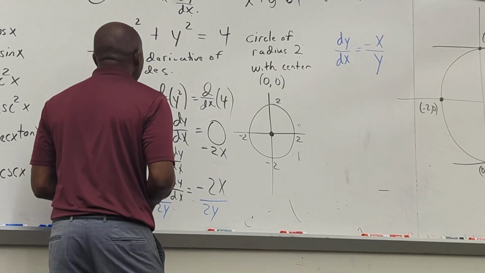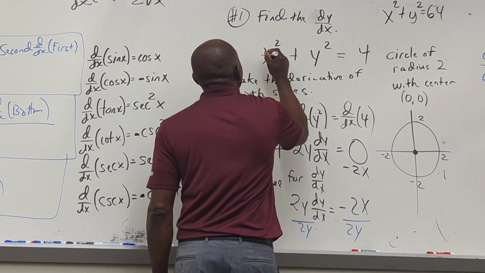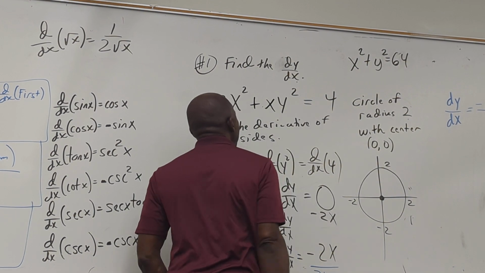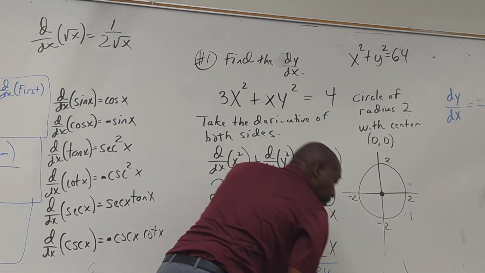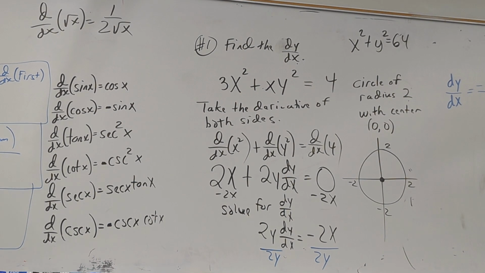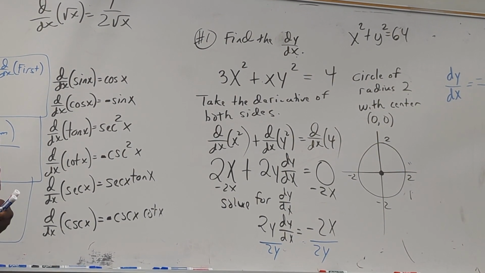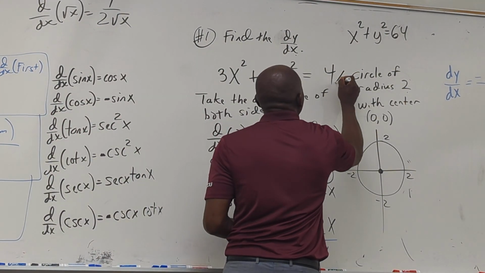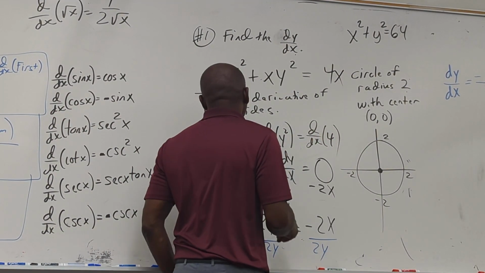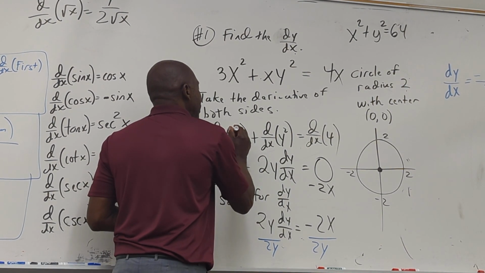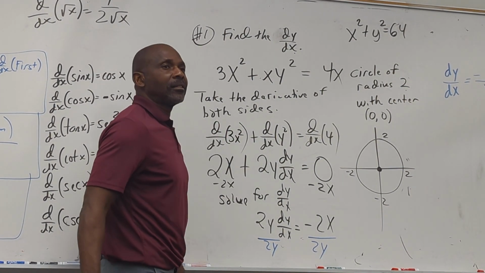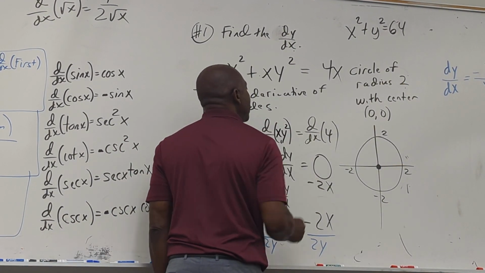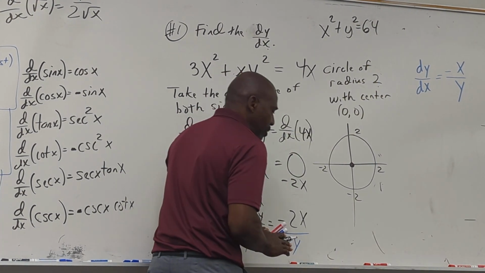Now let's suppose I have to find dy/dx and I got 3x squared, and let's suppose I put plus xy squared. It almost works the same way. Are you ready, class? Let's stick some normal stuff on it. Let's throw a 4x on there. So I'm going to have the derivative of 3x squared plus the derivative of x times y squared, and that's the derivative of 4x. Let's pause, let everybody catch up.